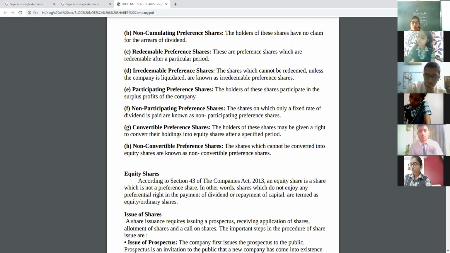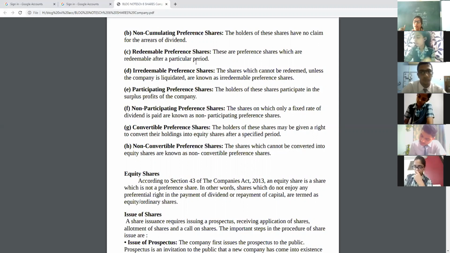Got it? So you can make pairs: cumulative, non-cumulative. Cumulative means the right to get the payment whenever the company has profits. Non-cumulative means no right, no claim. Redeemable, the company will be ready to pay back. Irredeemable, the company will not give back the payment unless the company is liquidated. Liquidated means wound up. Okay? You can make the pairs, then it will be easy to learn.